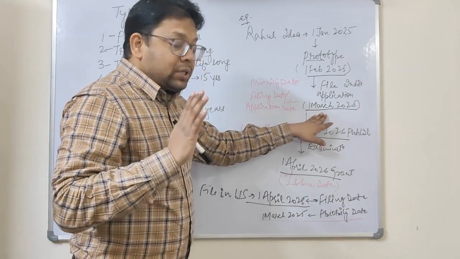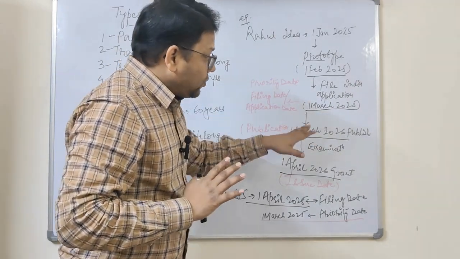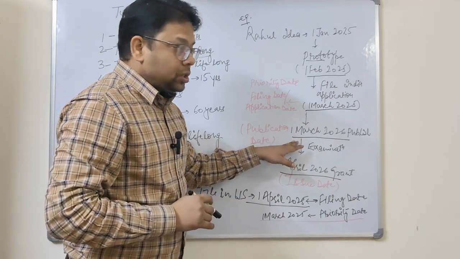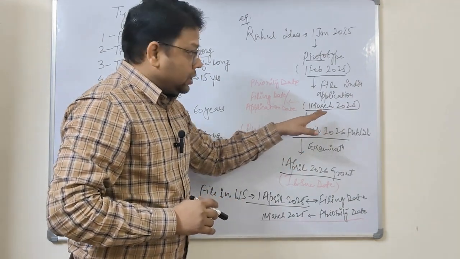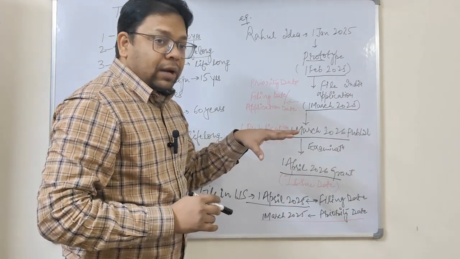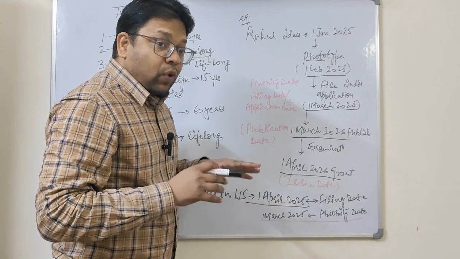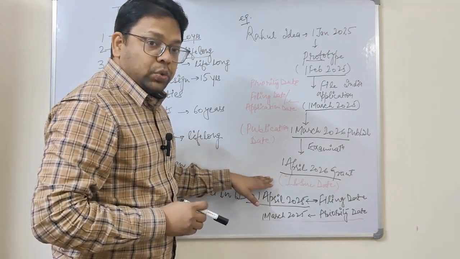All those three dates will be the same for Rahul. After that, he got publication, the publication date, and after examination and everything, he got a grant. The date he got the grant is called the issue date.